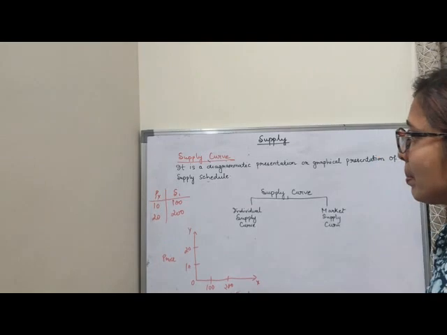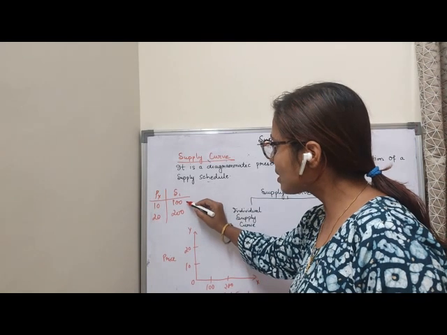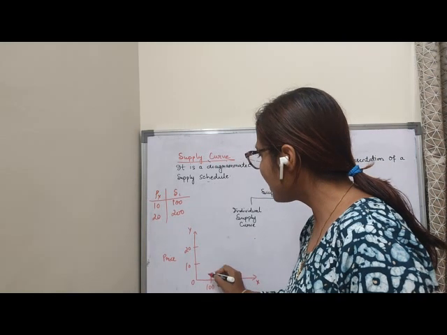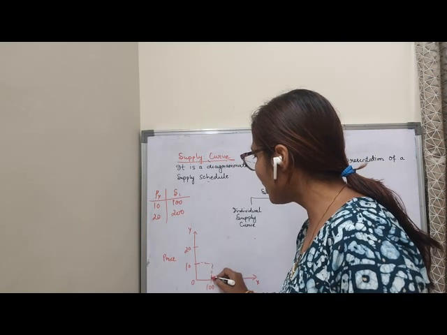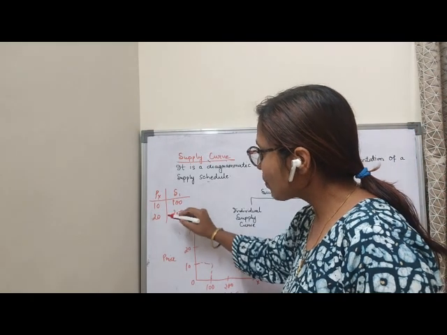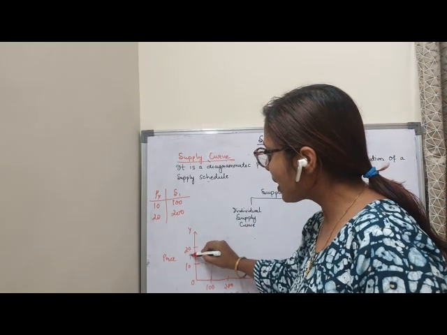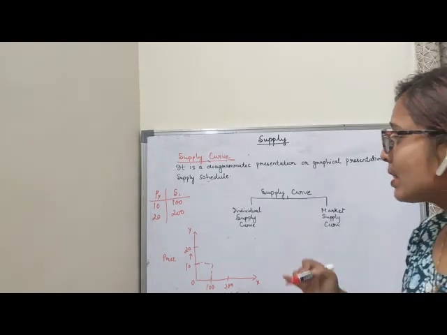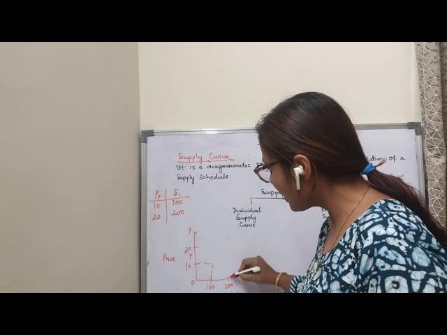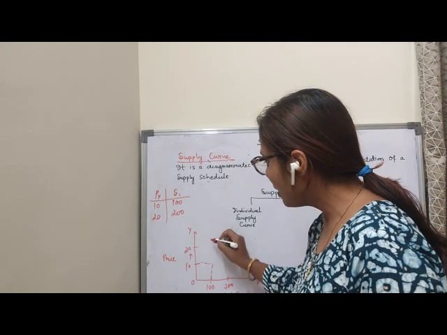Now you see when price is rupees 10, supply of seller 1 is 100 units. So here is 10 and here is 100, so I can join these points. When price is 20, that means price rises from 10 to 20. So here I can see my price rises, and when price rises, my quantity supplied also increases from 100 to 200. So here is the 200 and here is the 20. So if I join this,